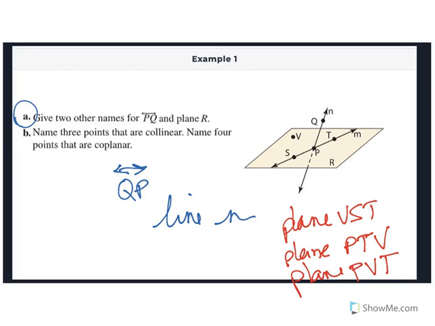So, name 3 points that are collinear. We're actually going to talk about collinear in another video, but collinear would be on the same line. Okay, so S, P, and T are all on line M. I'm going fast with that one because we're going to talk more about collinear in another video. Coplanar means that they're on the same plane. Okay, so you want any 4 points that are on this plane right here, which would be anything except Q, because Q is not on the plane.